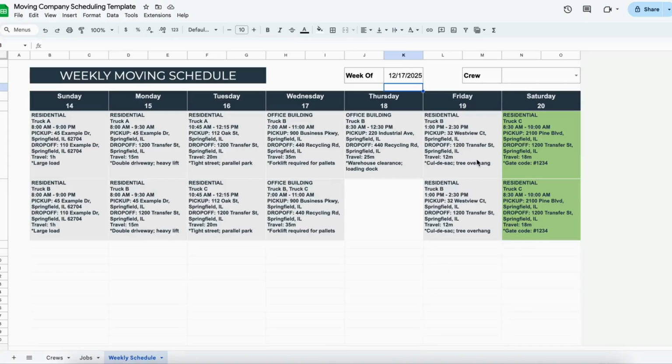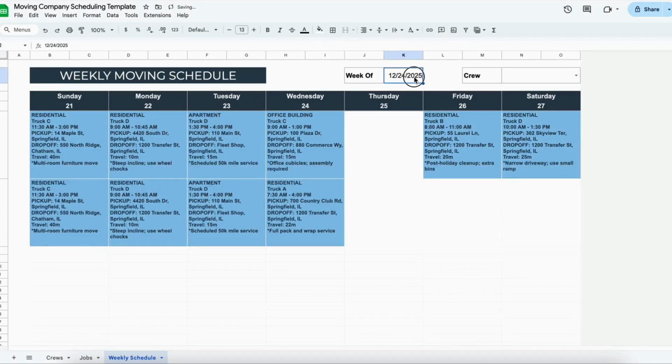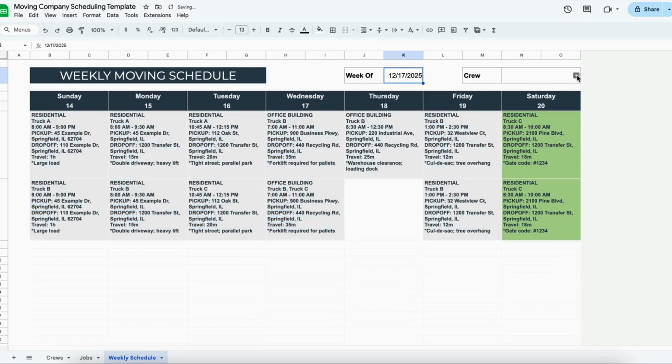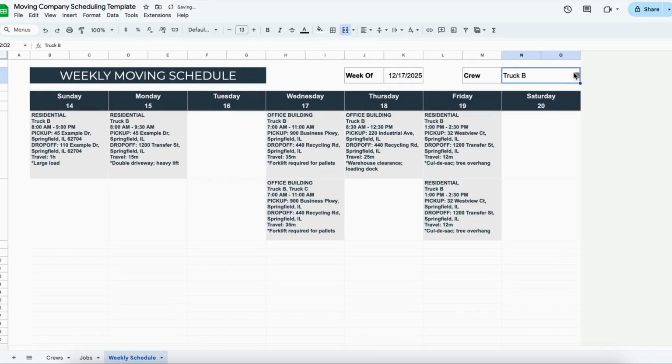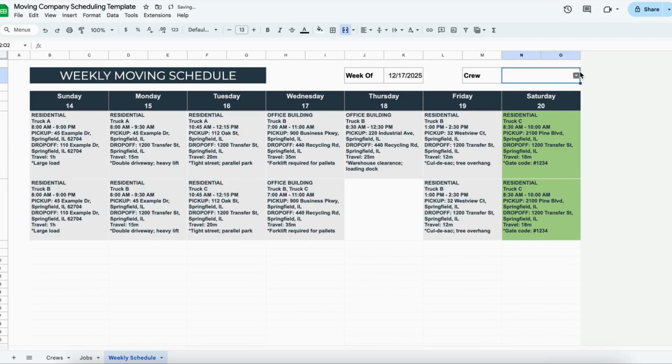In this tutorial, I will demonstrate how to use the moving company scheduler spreadsheet. Use this spreadsheet to manage all your truck's weekly schedule and your client bookings. Let's begin by filling out the Crews tab with your moving company's details.